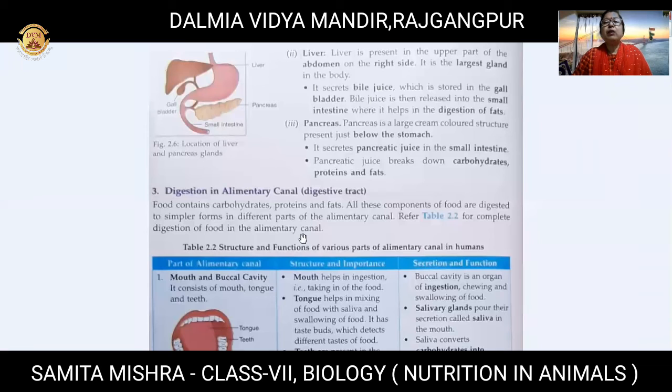You have to remember, carbohydrate contains starch, and starch is broken down into glucose, right? Protein is broken down into amino acids, and fats into fatty acids and glycerol. All these things take place in the small intestine, and in the small intestine complete digestion of food takes place, right?